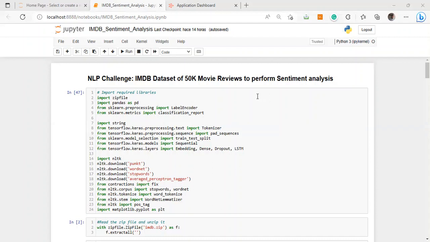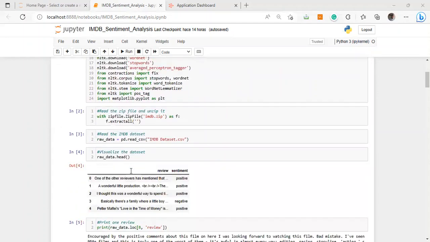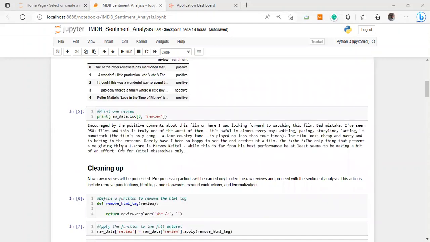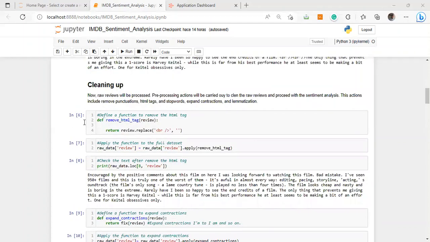So let's get started with the explanation of this project. I first imported all the required libraries, then used a zip file to read the file and extract all the files inside this main file. I used pandas read_csv to read the dataset, then printed the first 5 rows, then printed just one single review.